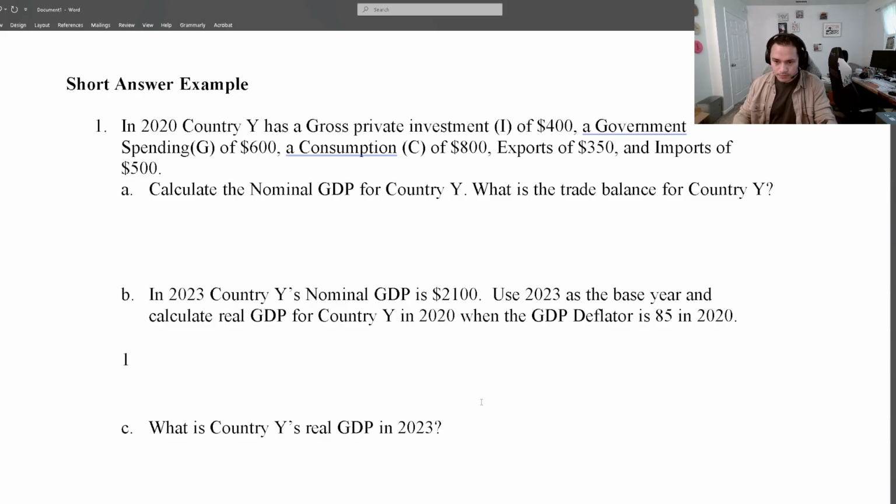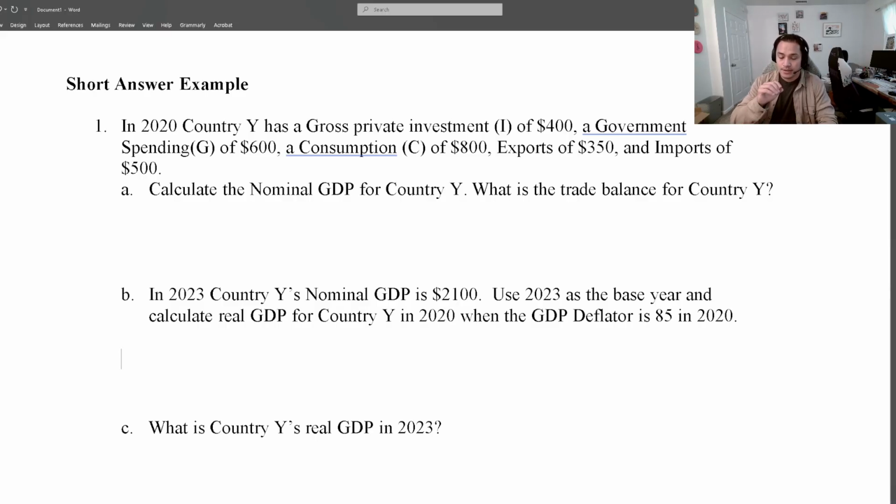All right. Welcome everyone. Today I'm just going to walk through a brief example of what to expect when you're working through the short answer questions on the exam. It'll be very similar to different subsets of questions that you've seen on the quizzes, but now you'll be asked to sort of connect some of those pieces.